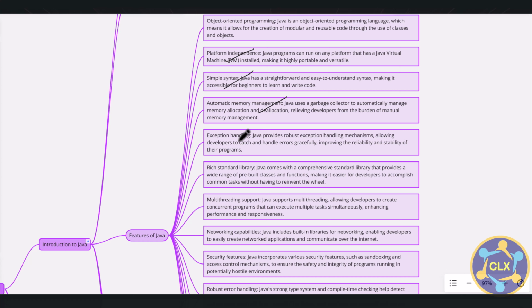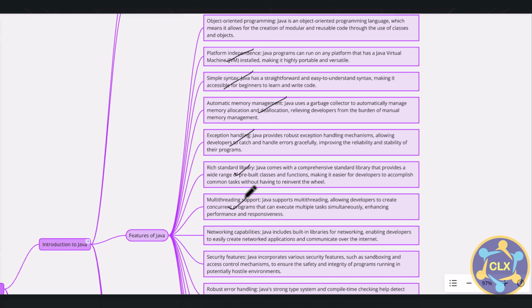I think almost every programming language has exception handling. Java also has a rich standard library, an extensive and comprehensive standard library that provides a wide range of pre-built classes and functions, making it easier for developers to accomplish common tasks without having to reinvent the wheel. One of the major features is multi-threading support.